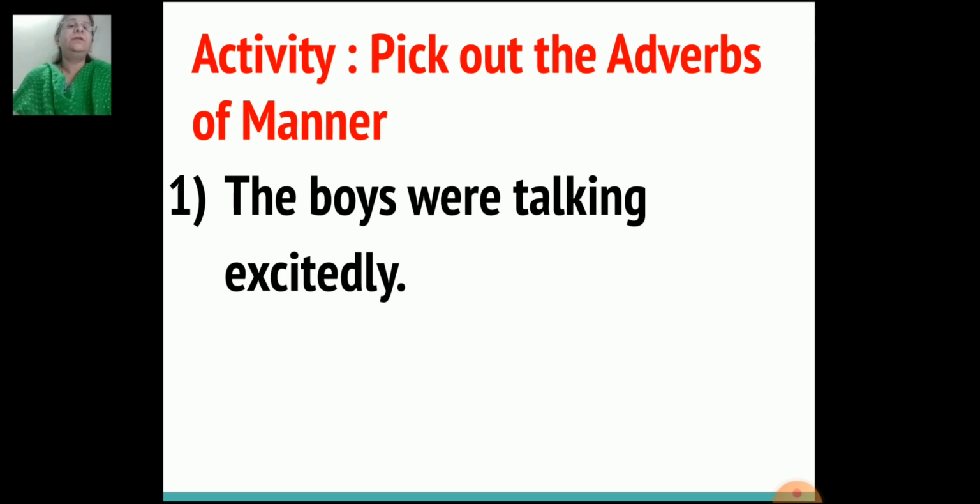Which is the adverb of manner? Excitedly. Because the verb is talking and excitedly tells us some more information. That is, how were the boys talking? They were talking excitedly. So excitedly is the adverb.